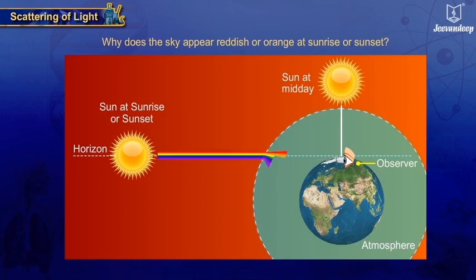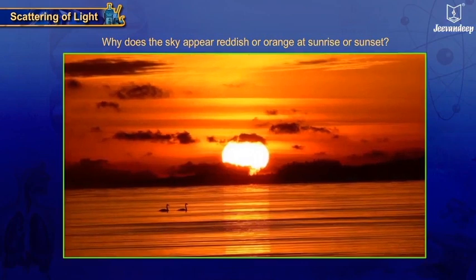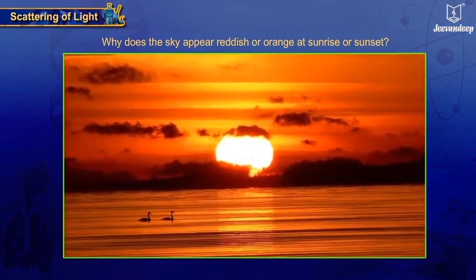This means that more blue light gets scattered away before the light reaches your eyes. Other colors such as red, orange and yellow can therefore continue to pass through the atmosphere unaffected, creating beautiful colors at the start and end of the day.